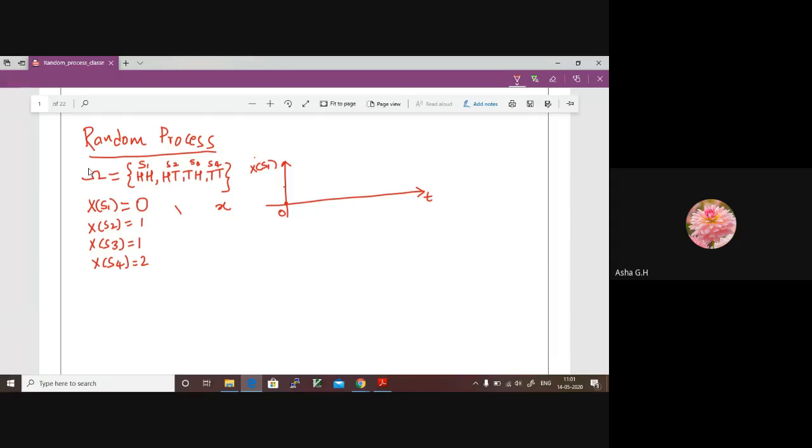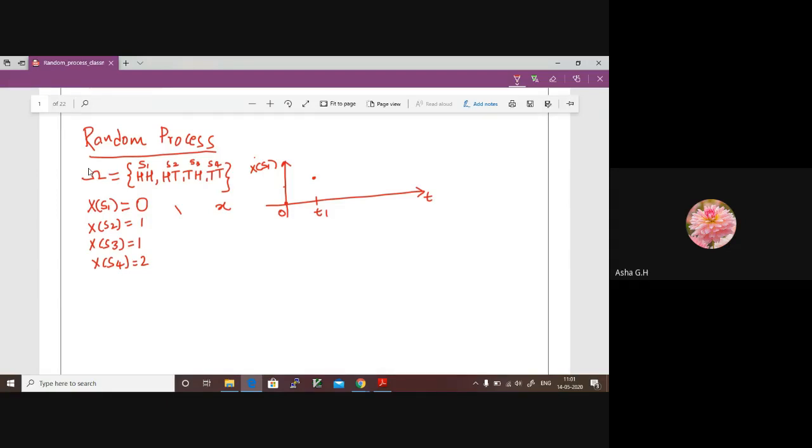Assume that there are some processes where, for the same sample point HH, the random variable value can be different. Say for example, at time t equal to t1, the value can be 1 if there is some process. It may not be possible with flipping a coin because it is constant throughout. It is independent of time.